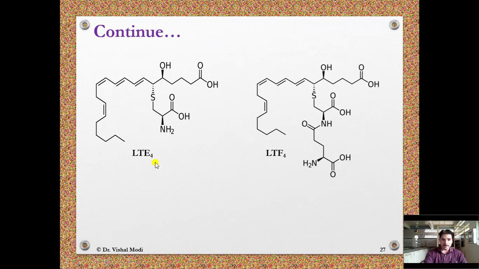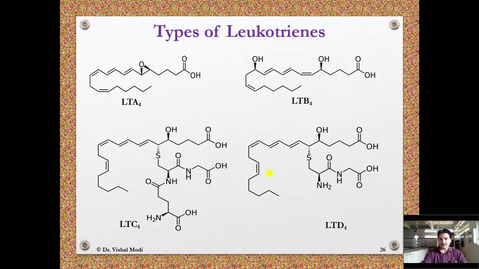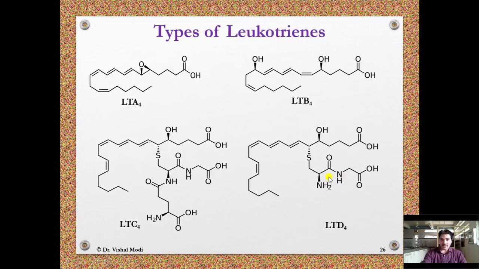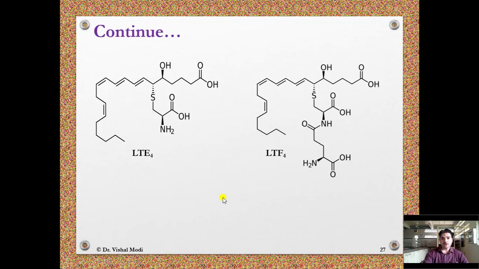Then leukotriene E4 and leukotriene F4. The main difference between leukotriene D4 and leukotriene E4 is that there is an absence of glycine in E4, while the difference between leukotriene F4 and leukotriene C4 is that in leukotriene C4 glutamic acid is available, while in leukotriene F4 glutamic acid is absent.